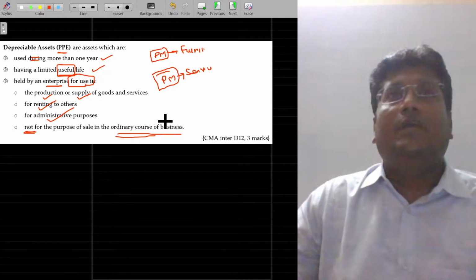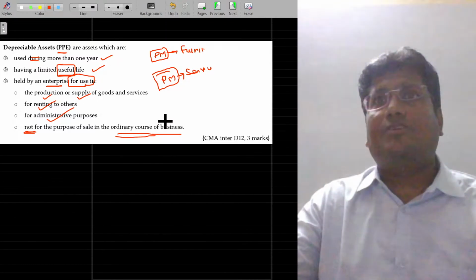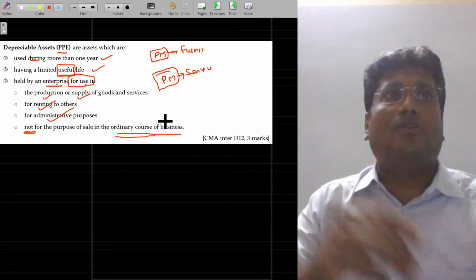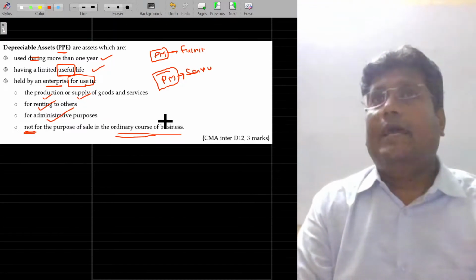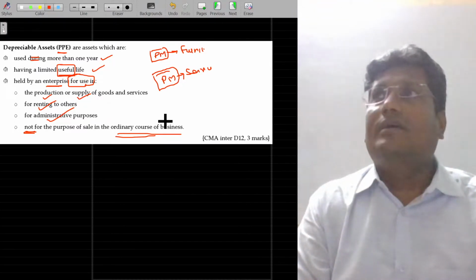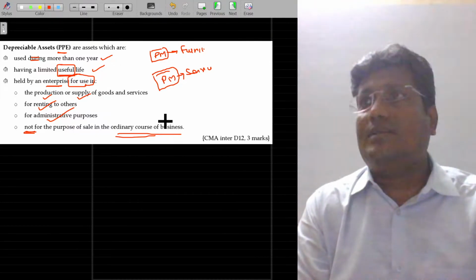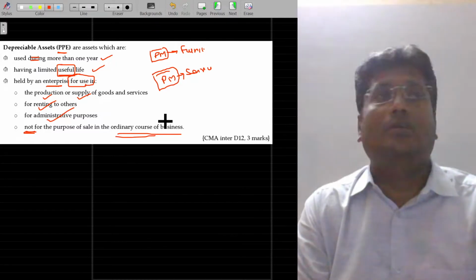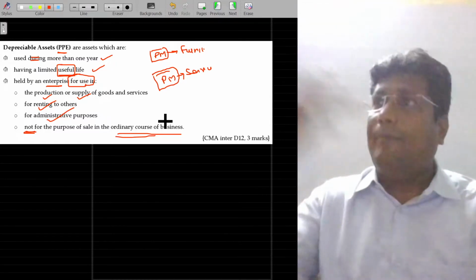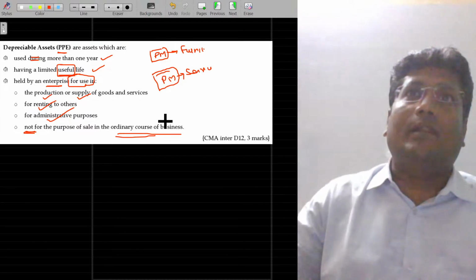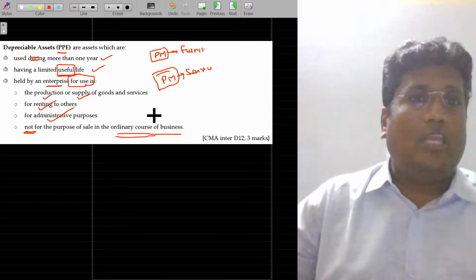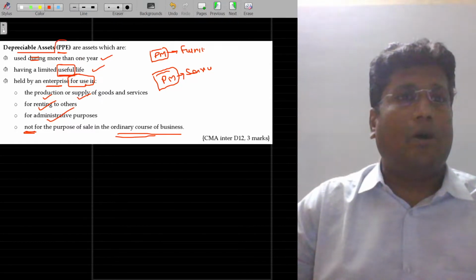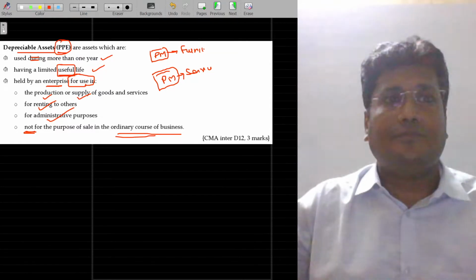So if I am the furniture mart owner, I am purchasing the furniture. What is the intention? Selling the furniture. And there is Vasanth and Co. They are purchasing the fridges and bureaus and all. Okay. A fridge may be an asset for us or a petty shop owner. But for Vasanth and Co. or any other electronics, Sharp Electronics, whoever it may be, they purchase it for sale. So that will come under purchases, not assets. So you have to keep these points in your mind. Also will be part of the depreciable assets. So property, plant and equipment. Is that clear?